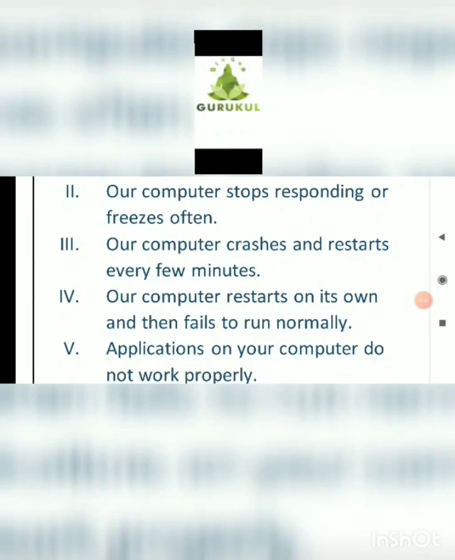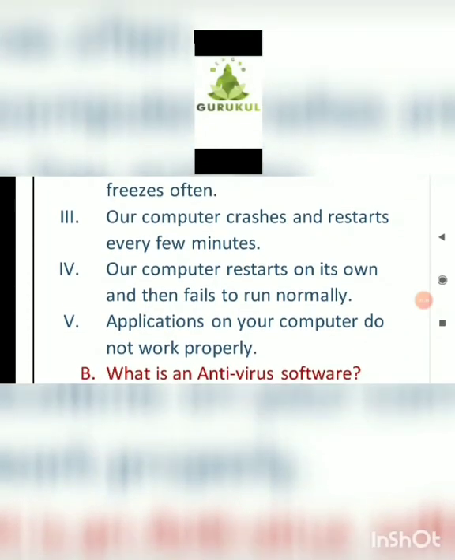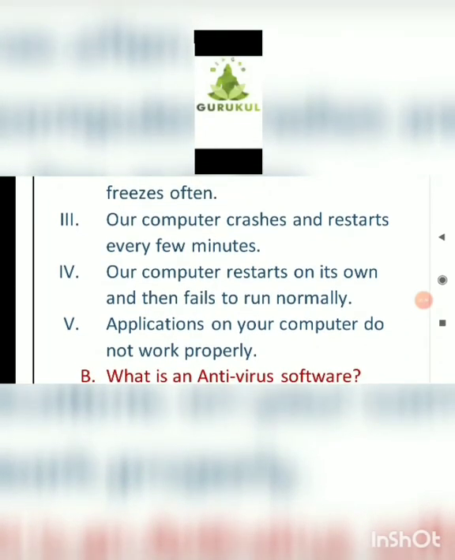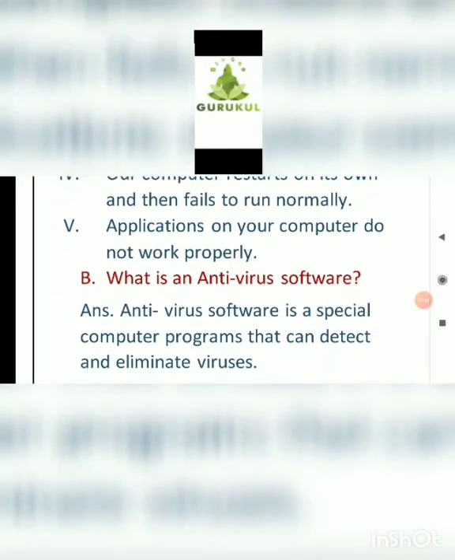And the fifth one is applications on your computer do not work properly. Sometimes, if you open any of the applications in your computer system, the applications will not run properly. So all these things are the indications of a virus-infected computer system.